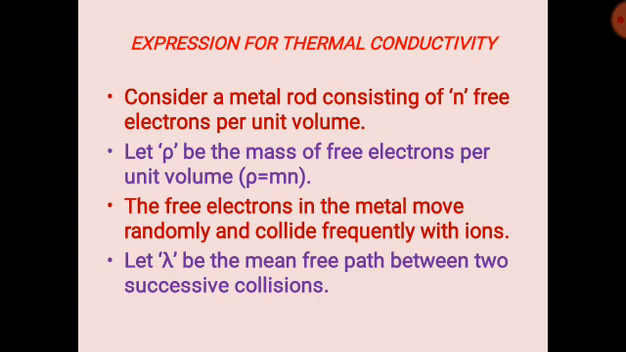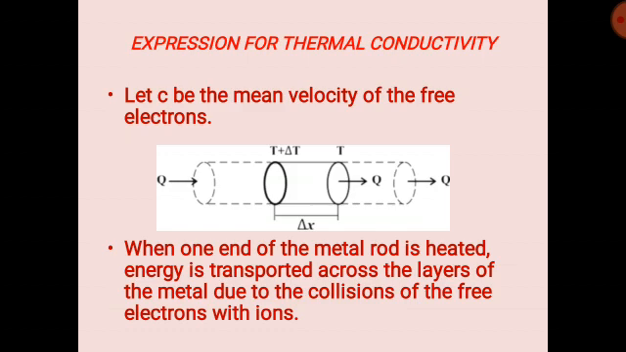Consider a metal rod consisting of n free electrons per unit volume. Let rho be the mass of free electrons per unit volume. You know that rho is equal to mass by volume, that is m by v. Here we are taking rho is equal to m into n, where n is the free electrons. The free electrons in the metal move randomly and collide frequently with ions. Let lambda be the mean free path between two successive collisions. Let c bar be the mean velocity of the free electrons.